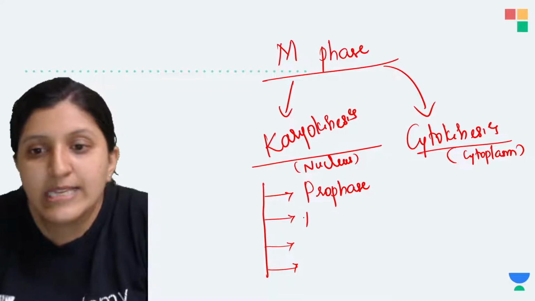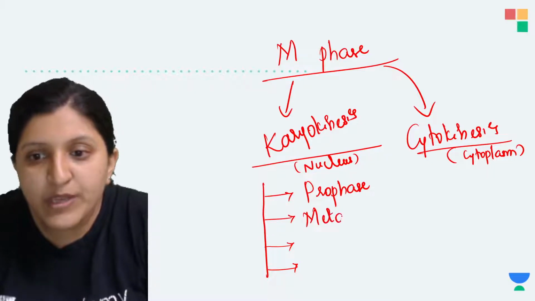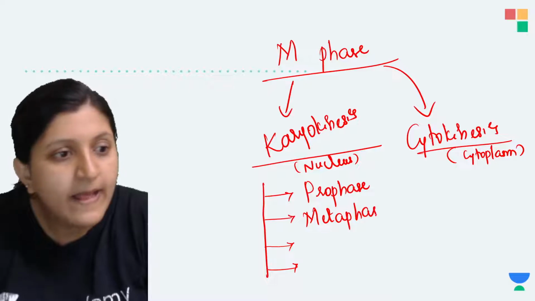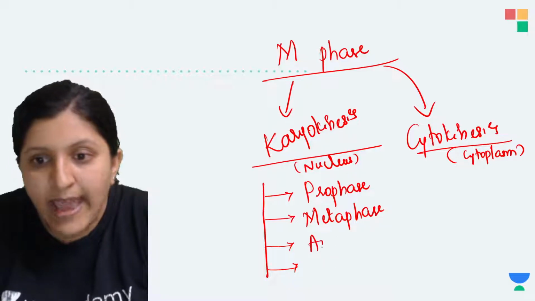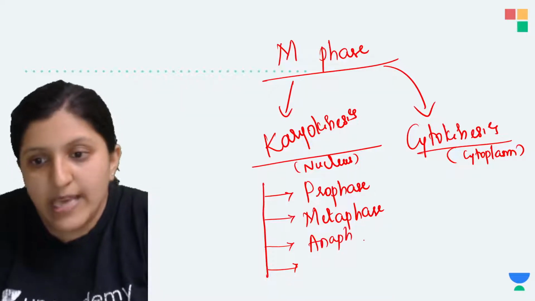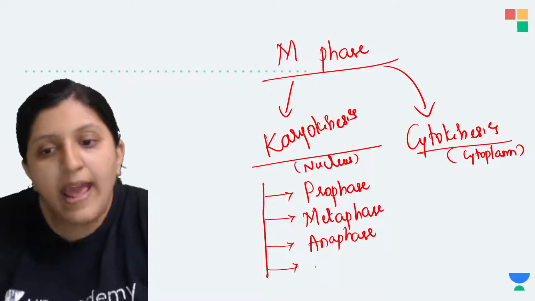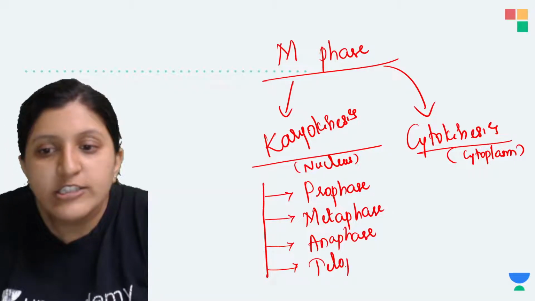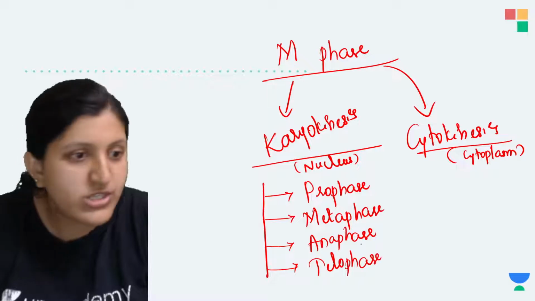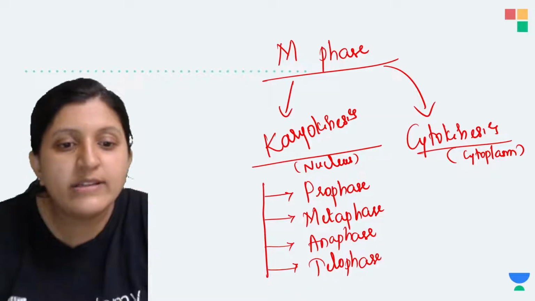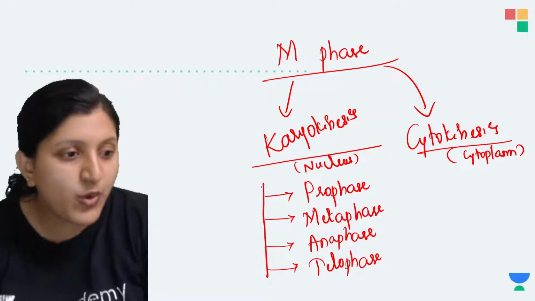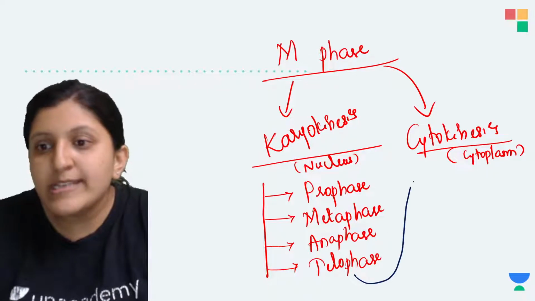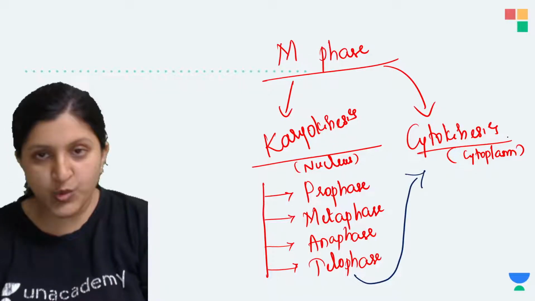Then you can see there is a metaphase. Then there is an anaphase. These are the stages that you can find, and then you can find a telophase. So these are the stages. Only after the karyokinesis is done will it go for the cytokinesis.